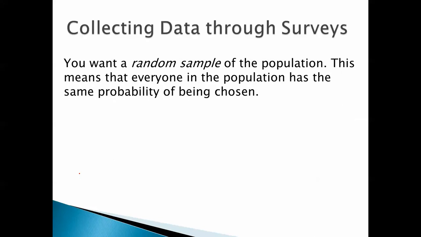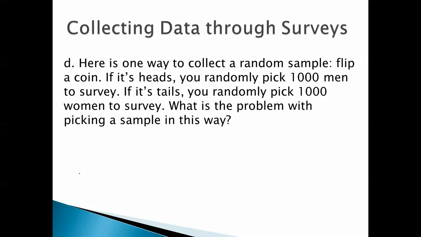You want a random sample of the population. This means that everyone in the population has the same probability of being chosen. Here's one way to collect a random sample. Flip a coin. If it's heads, you randomly pick 1,000 men to survey. If it's tails, you randomly pick 1,000 women to survey.